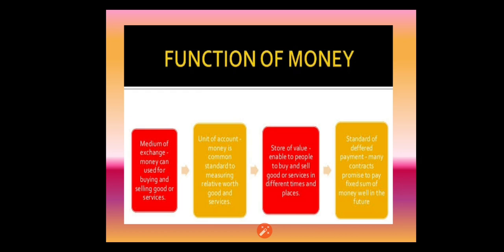The first function of money is the medium of exchange. Money can be used for buying and selling goods or services. The second thing is unit of account. Money is a common standard for measuring the relative worth of goods and services, so we have a common measurement here. The third thing is store of value. It enables people to buy and sell goods and services at different times and places.